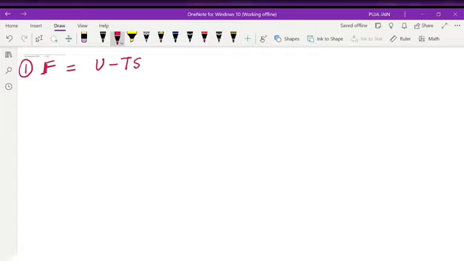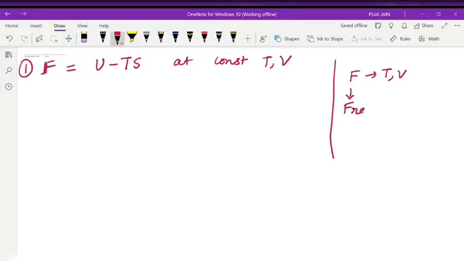Right? I have said F is equal to U minus TS at constant temperature and at constant volume. What you have to remember is that F is at constant temperature and volume. How will you remember? F is for free, Helmholtz free energy. So F is for free.